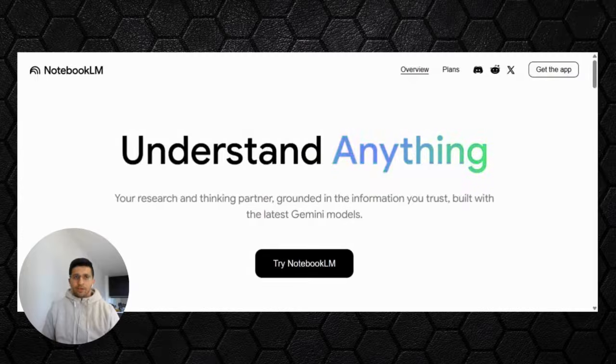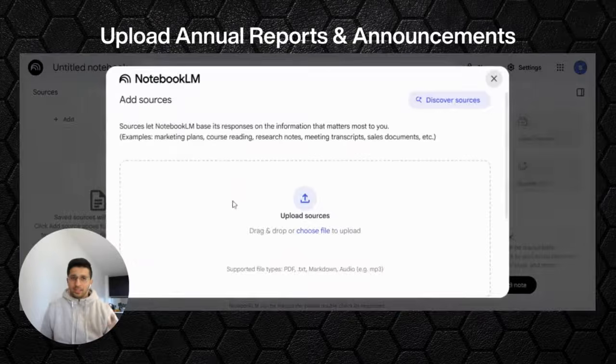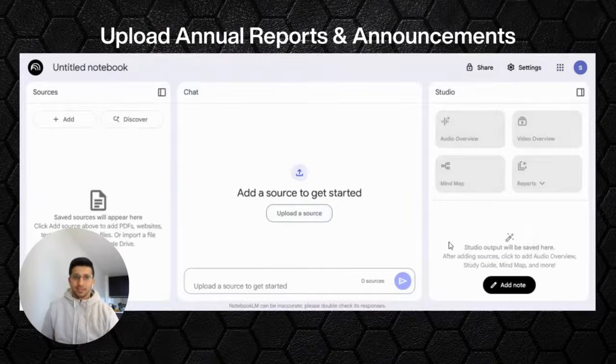When you go to Google Notebook LLM, you'll see the screen here first, and you just have to click on this. It's completely free to use, by the way, which is awesome. So it'll ask you to upload documents. I already downloaded a few, so I'll just upload all of these together. It's a bunch of annual reports and announcements that the company has made. There's also a presentation in there. I've also downloaded the company's prospectus, because why not? The more information, the better it is for us.